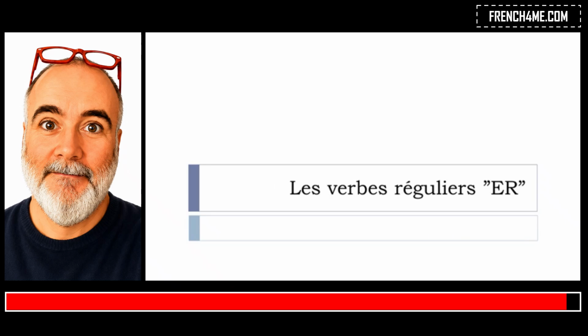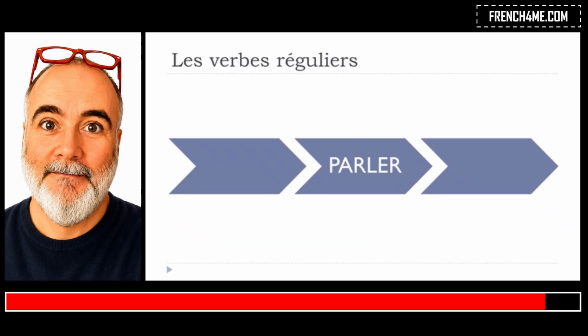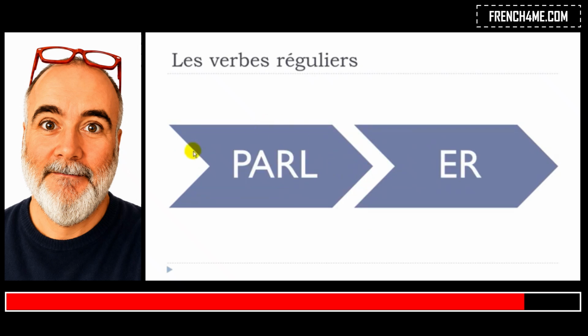So let's see what we'll discover in this lesson, and we'll work on the way to conjugate les verbes réguliers, so the regular verbs of the first group, okay, and they end with er, so let's start now. So let's take an example. The example is parler. Parler is to speak or to talk, okay, and then if you have a look at it like that, you can basically divide this verb in two parts. The first part, parle, and then second part, er. So it does mean that this verb, ending with er, is belonging to the first group of verbs.